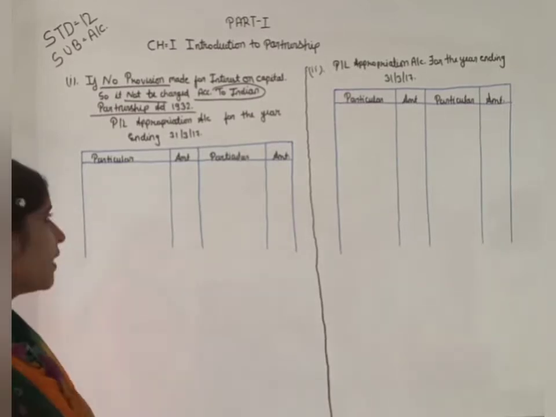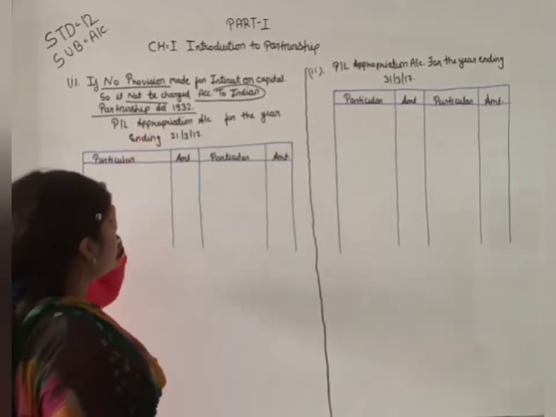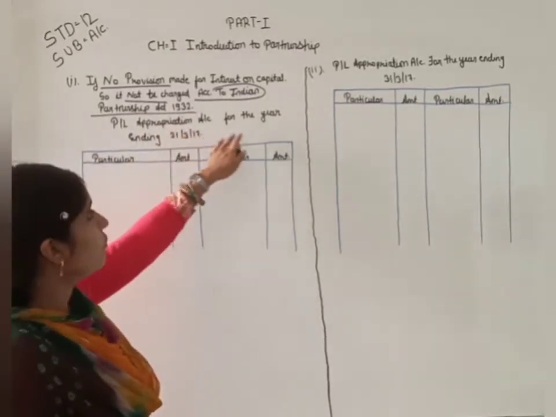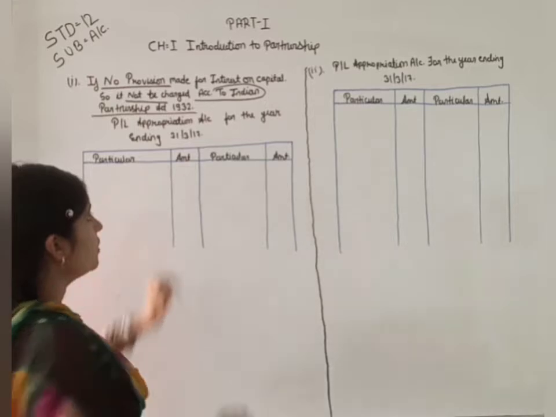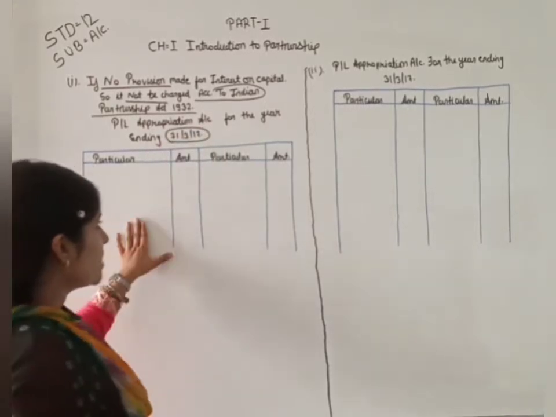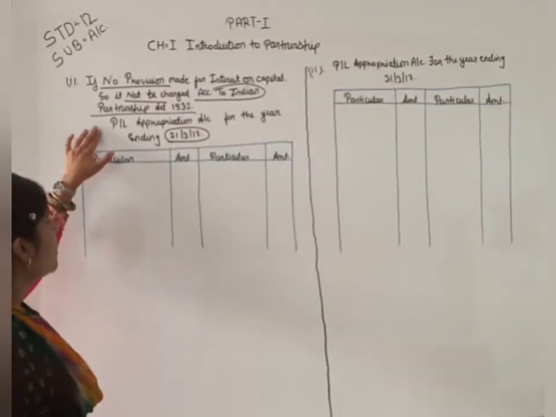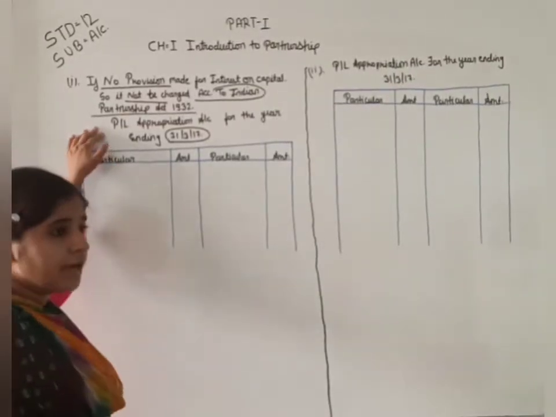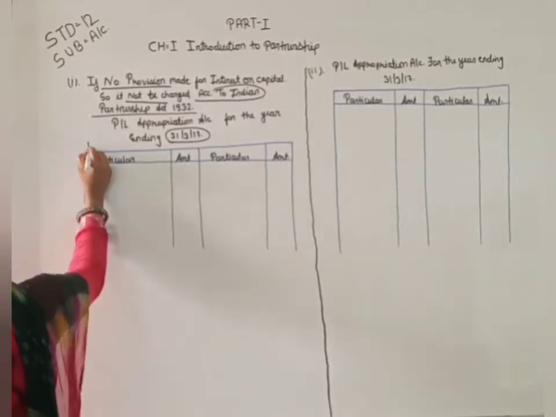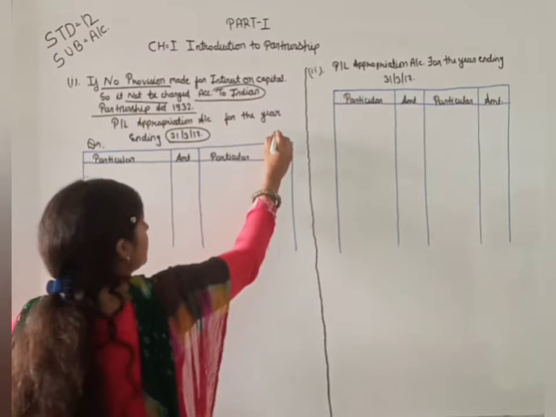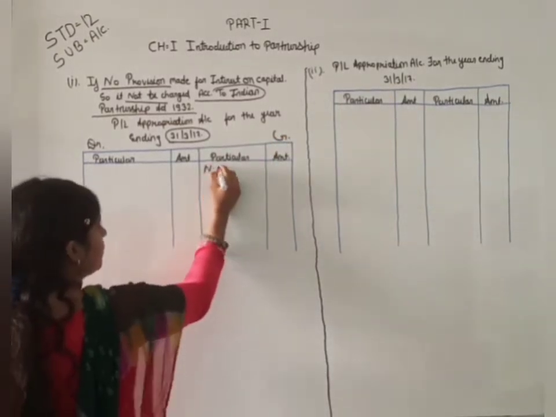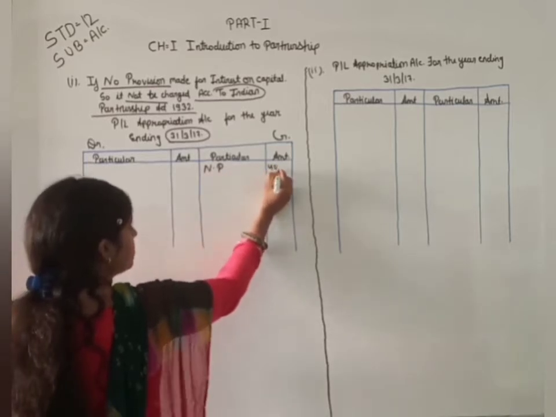Now we prepare the profit and loss appropriation account for the year ending 31/3/2017. In the statement of account, this line must be written down. Here this side is the debit side and this is the credit side. Net profit is 40,000.